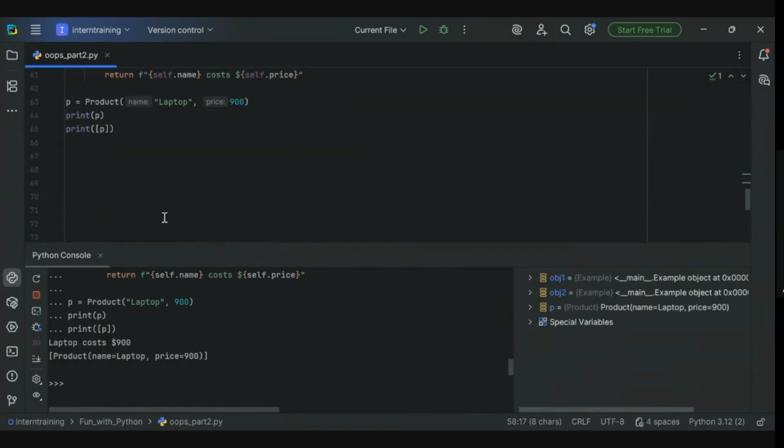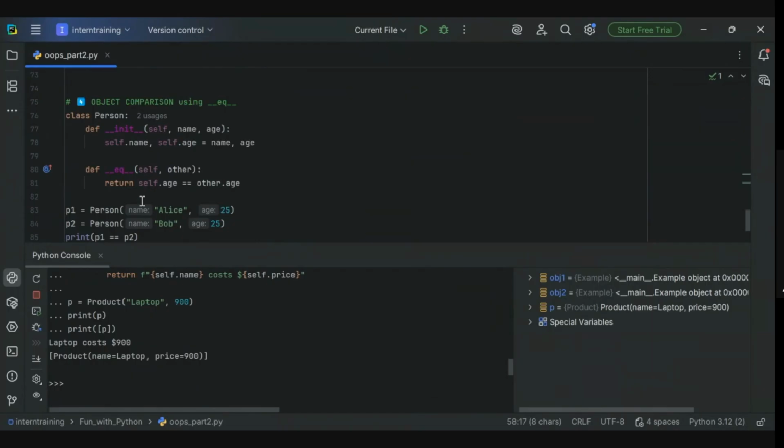Similarly, we quickly jump to our next example. Here we are trying to override the functionality of the equal-equal dunder. We are creating a class Person, and inside its init method we pass the values of age and name.